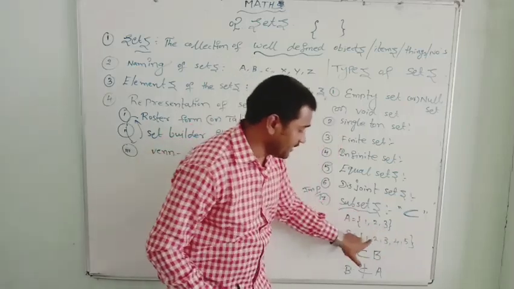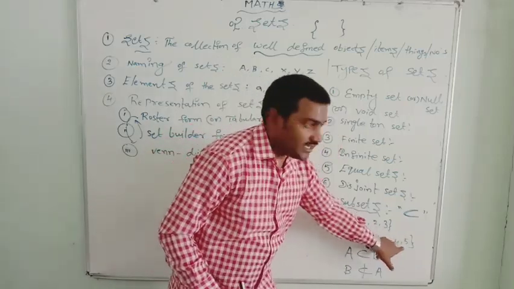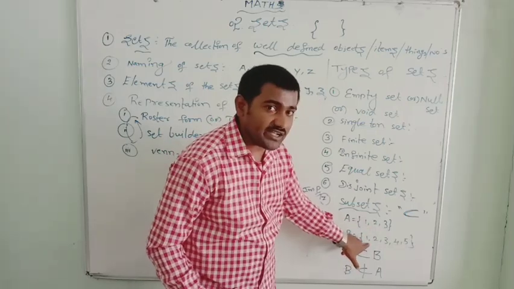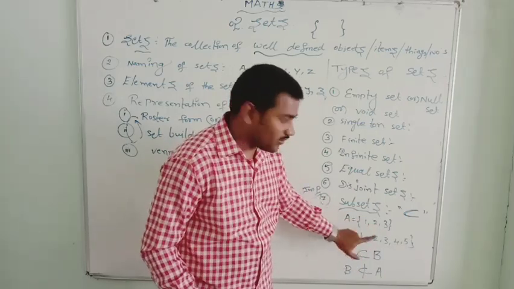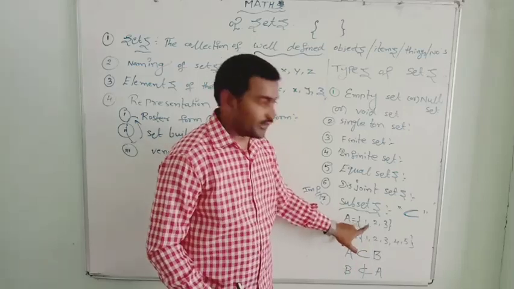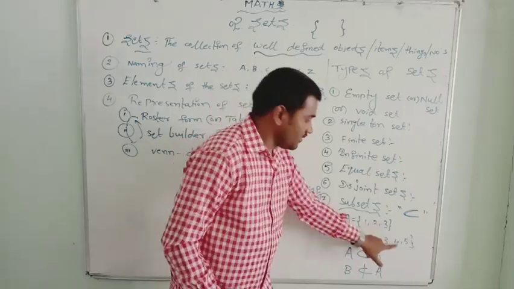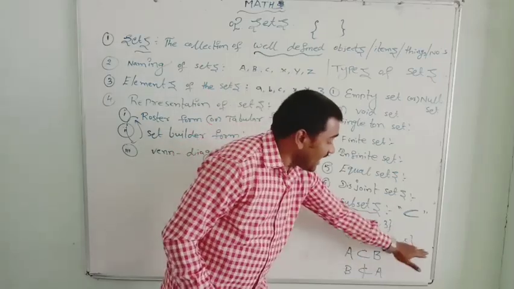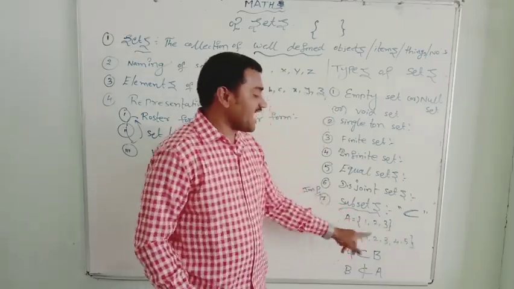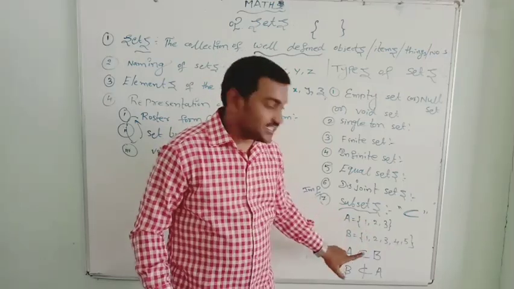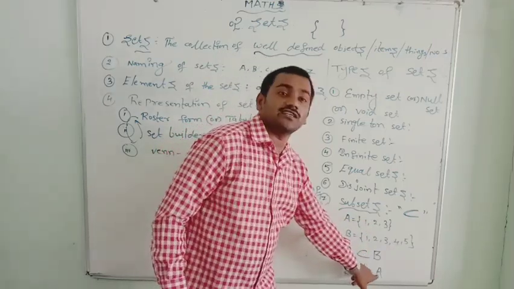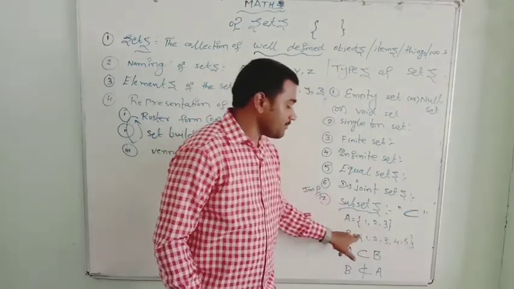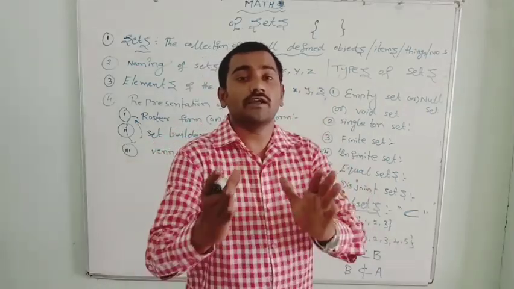Is every element of set B present in set A? No. 1 is present in set A, 2 is there, 3 also there. Is 4 present in set A? No. So every element of set B is not an element of set A, so B is not a subset of A. But every element of set A is also present in set B. So A is a subset of B.